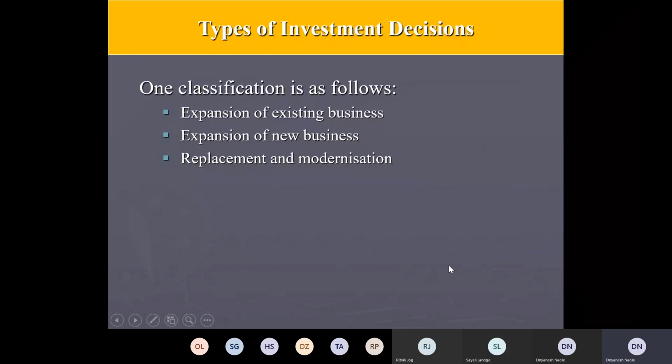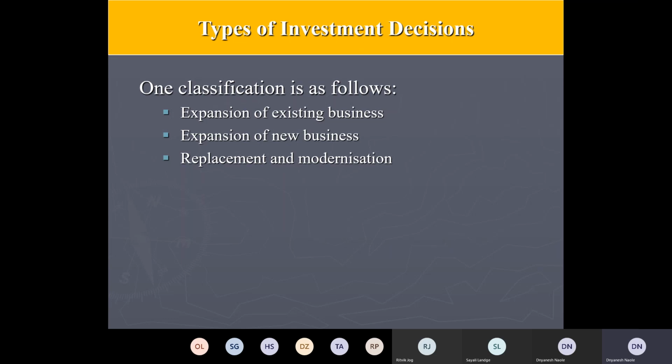Sorry, again I got disconnected. Sorry for that. So replacement and modernization focus on improving the operating efficiency and reducing the costs. They need not necessarily increase the revenue as we saw in the first two cases, but they try to reduce the cost, and that way increase the profit. So they are also called cost reduction investments.